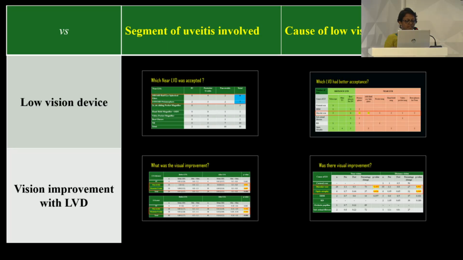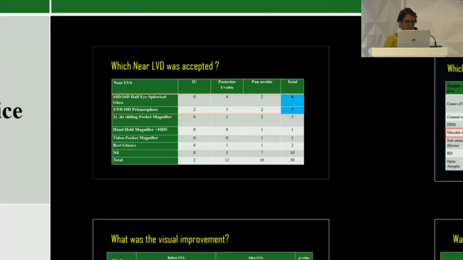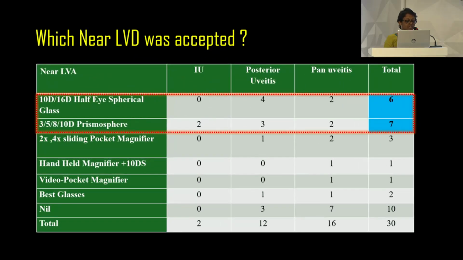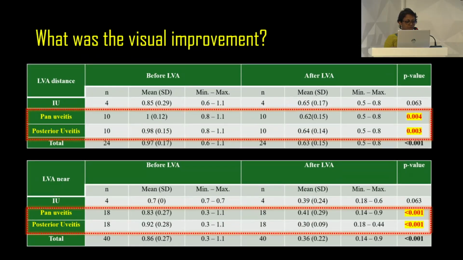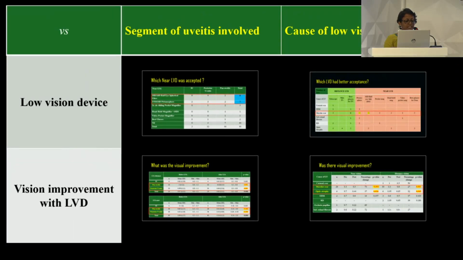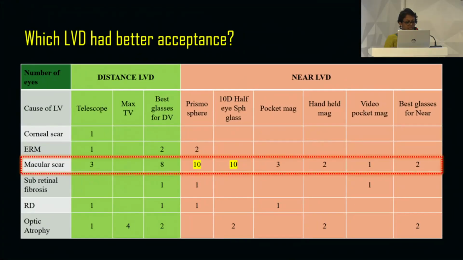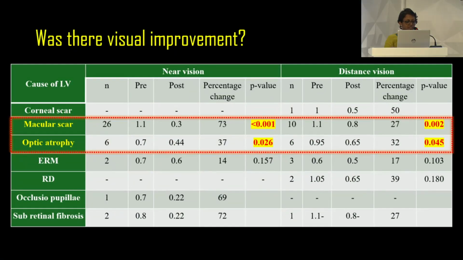Coming to the analysis, we analyzed the patients based on the segment of the uveitis involved with the low vision device and the improvement. And we can see that half-eye spherical glass and Prismosphere were the most commonly accepted near vision devices, and the visual improvement in pan uveitis and posterior uveitis was statistically significant for both near and distance. Similarly, on analyzing the cause of the low vision with the low vision device and the visual improvement, macular scar patients accepted Prismosphere and half-eye spherical glass equally, and the visual improvement was statistically significant in macular scar patients and optic atrophy patients for both near and distance.